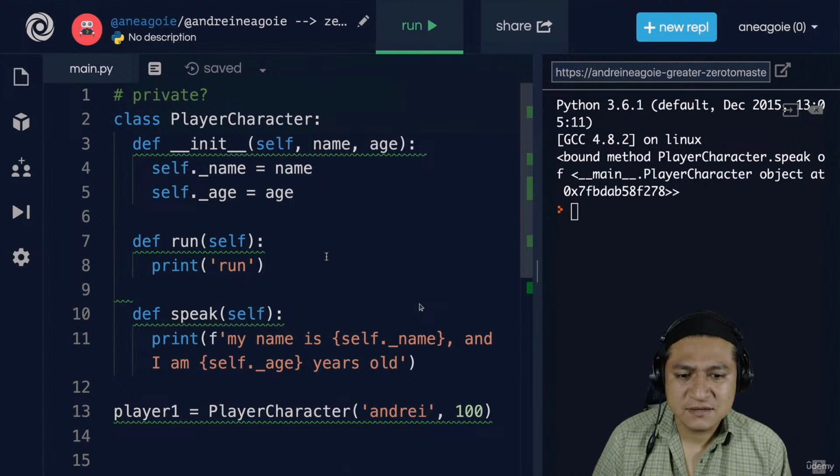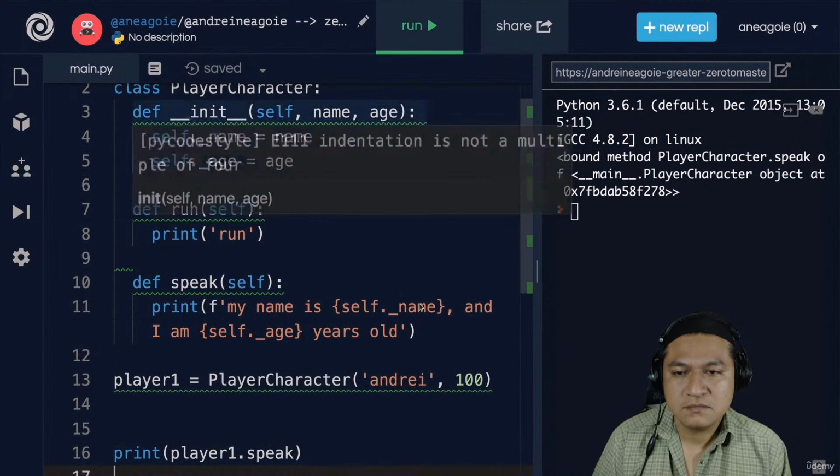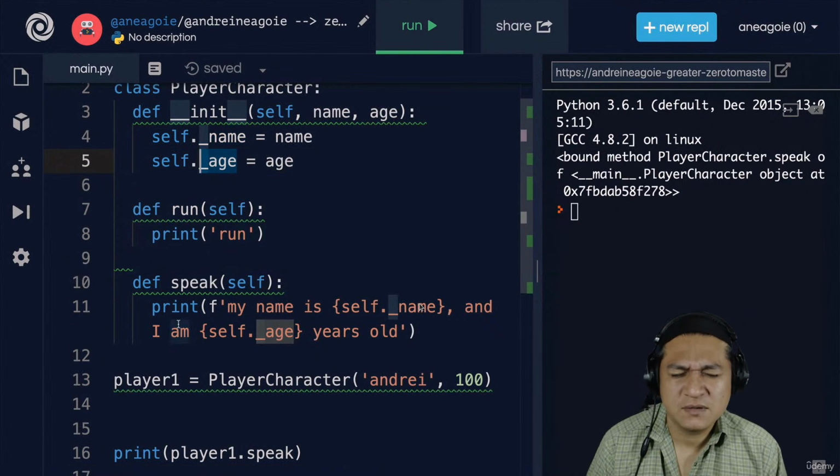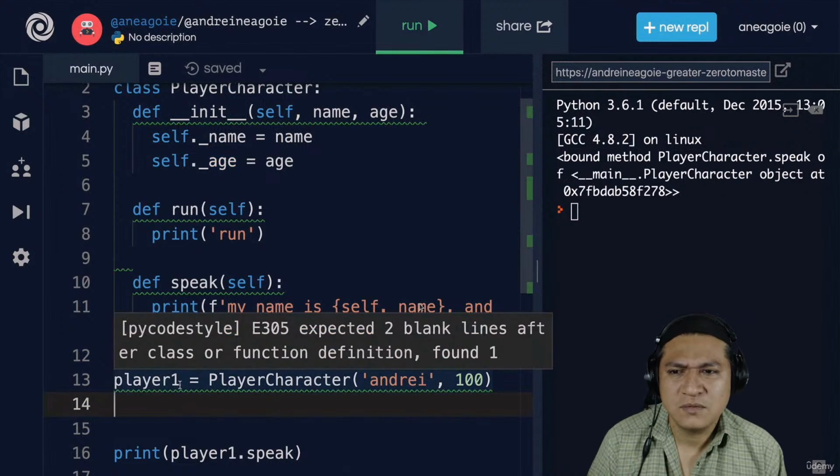But let's bring it back to abstraction. The idea is to abstract away this code. And although it can be modified and overwritten, by using these proper conventions, like private attributes, we're able to abstract things away, but still make sure that whatever the user might be using isn't going to break our code.